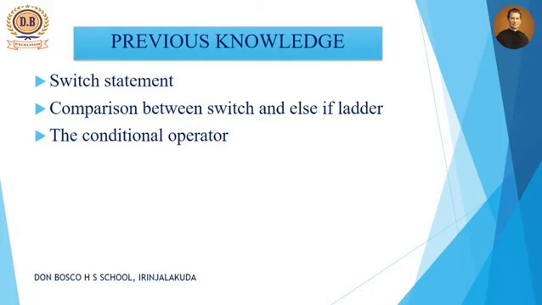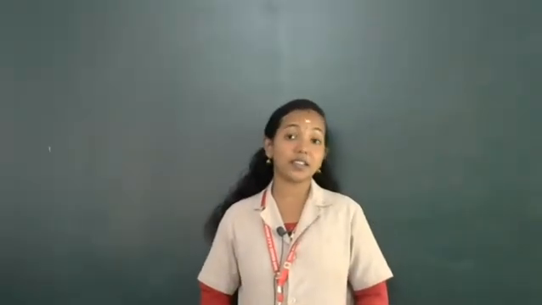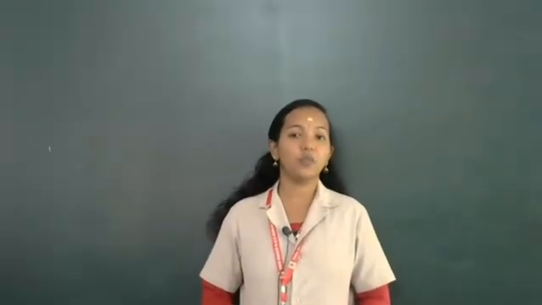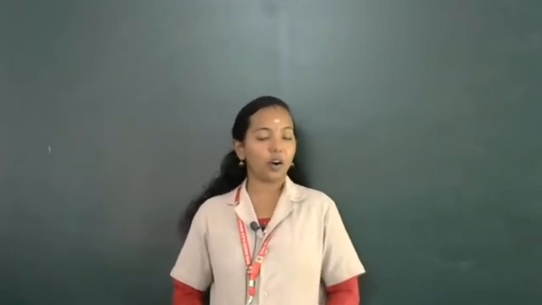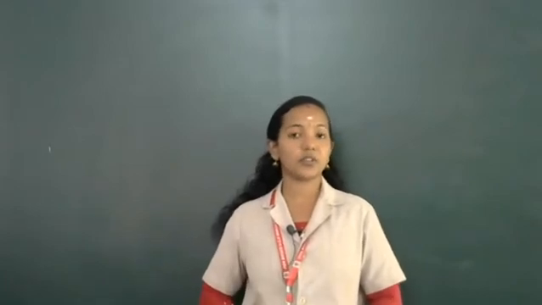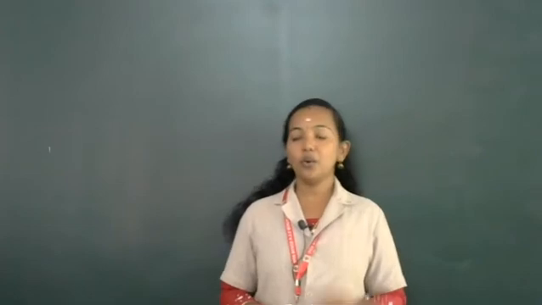Then after that we discussed the conditional operator. Conditional operator is a ternary operator. It uses three expressions. Expression 1, with the question mark, indicates the condition. Then after that, test expression 2, colon, test expression 3. If the condition is true, the first test expression will execute, otherwise the second one will execute. So the decision making statement and the selection statement section was over.